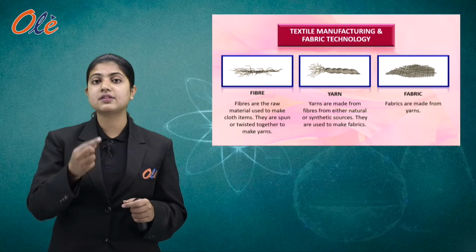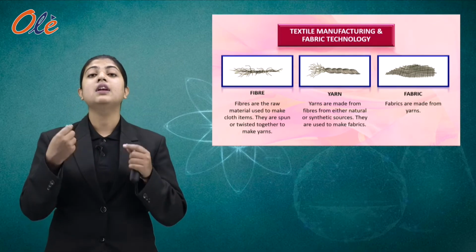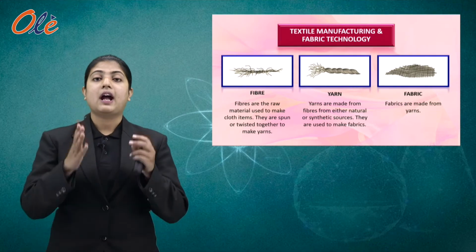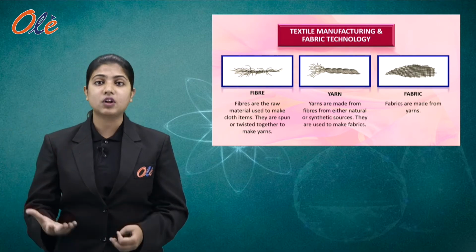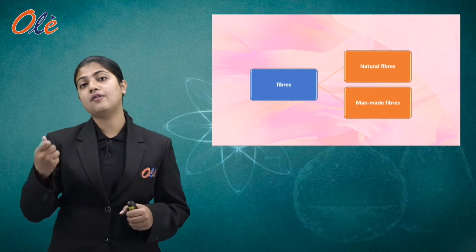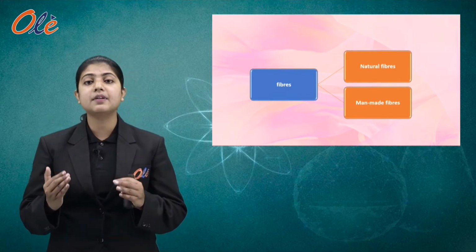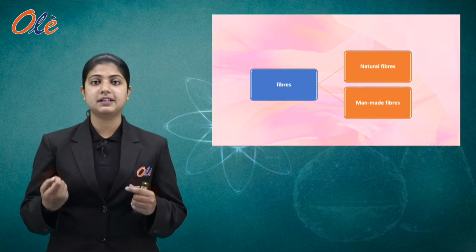The process of making fabric from the yarn is known as knitting or weaving. So we knit the yarn or we weave the yarn to make the fabric, and from that fabric we make our different clothes, right? So now the fibers are of two types. Fibers are of two types, the natural fibers and the man-made fibers. What are these? Let us see in detail.